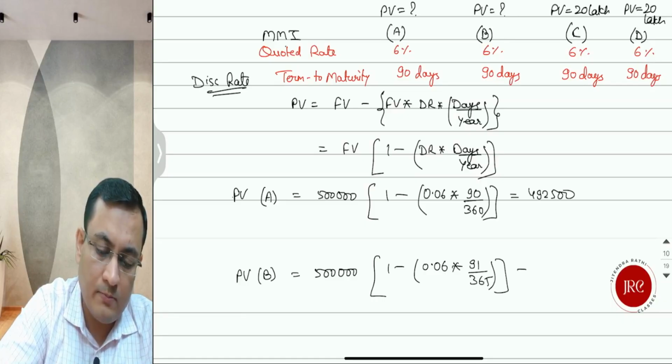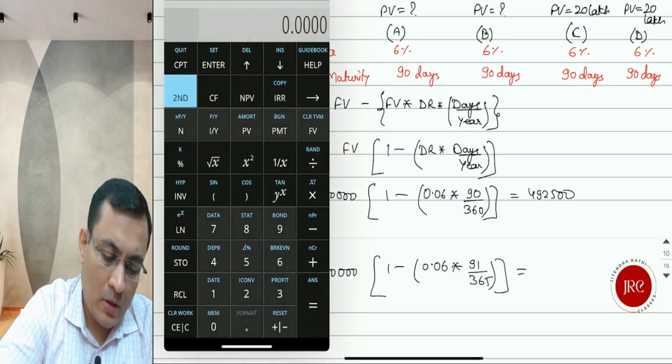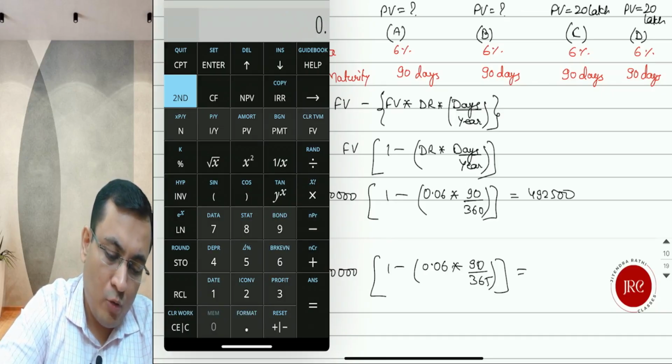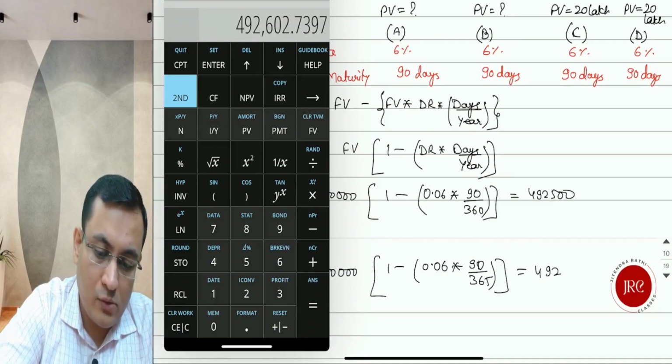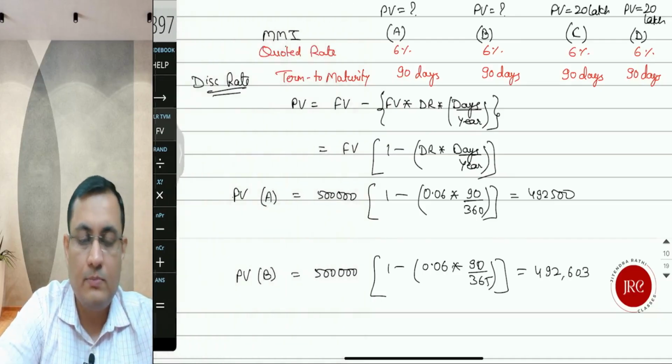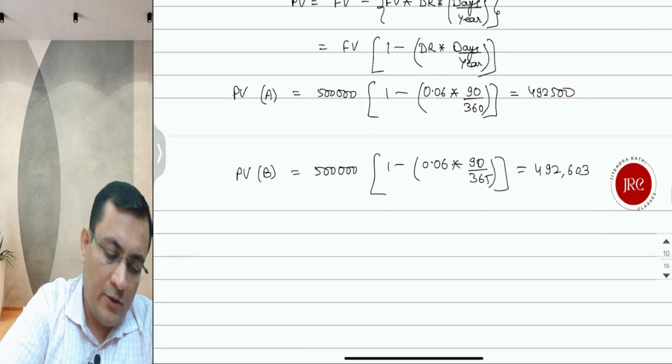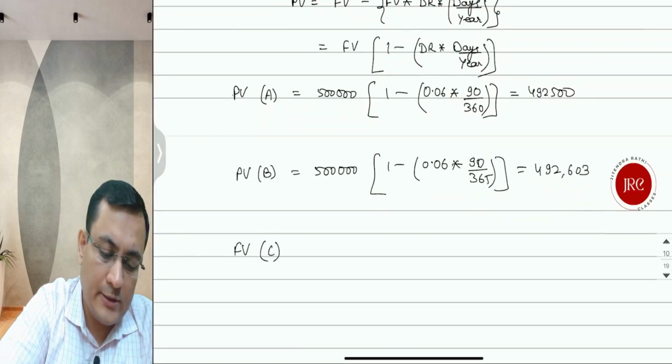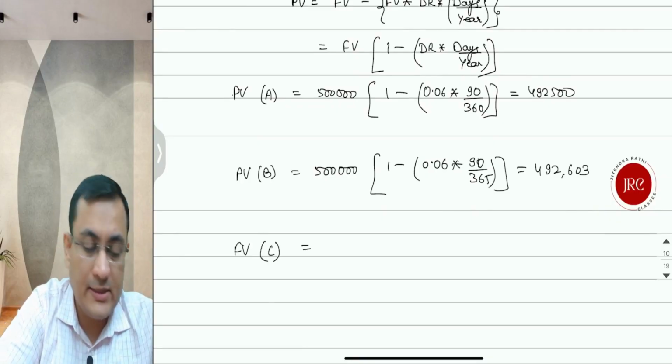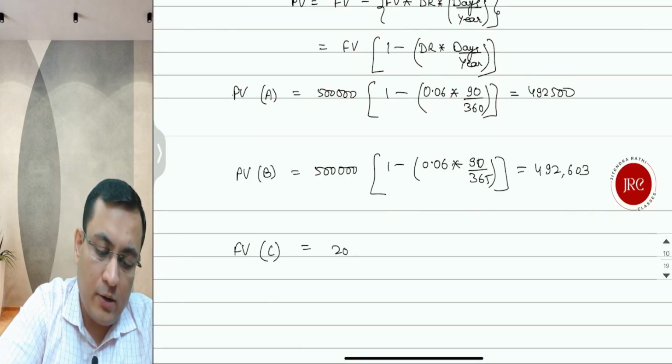So the answer will be 4,92,603 rupees. In case of future value calculation for bond C, money market instrument C, it will be 20 lakh got invested.